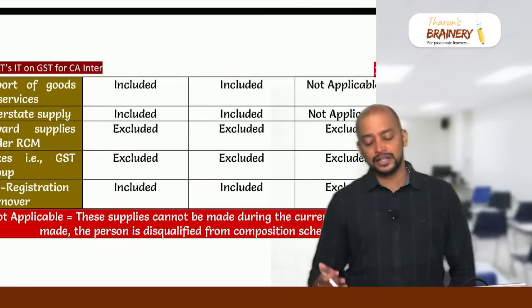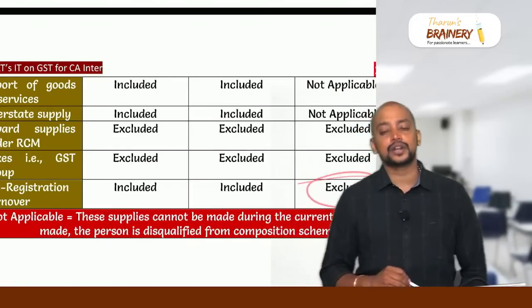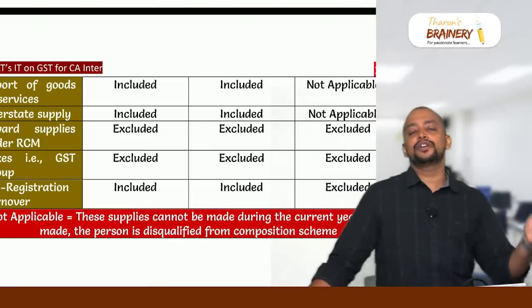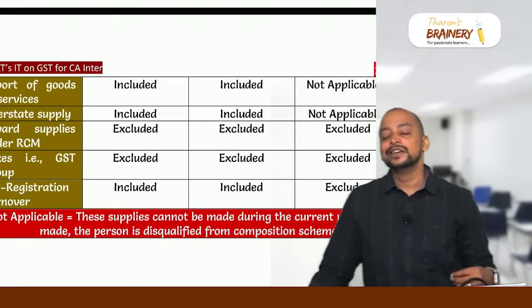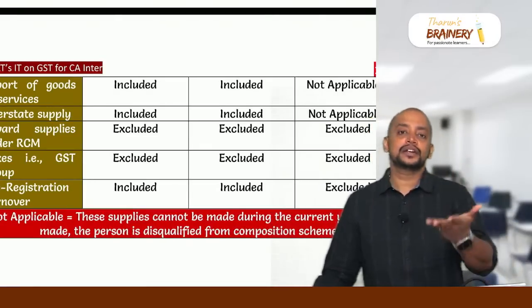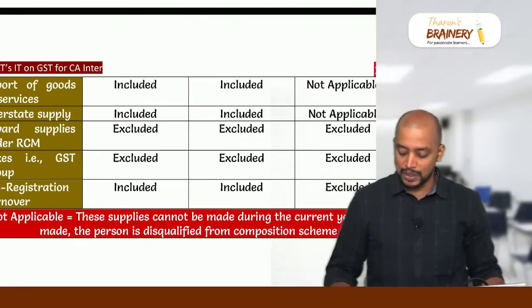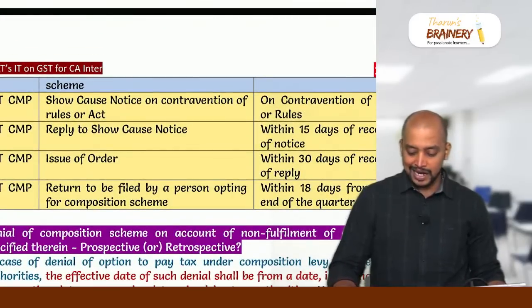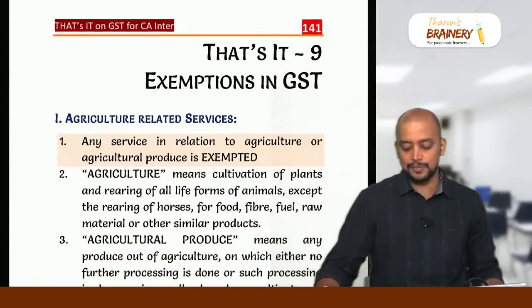But you can have other, and in this the pre-registration turnover will be excluded, because pre-registration turnover will not be counted for the purpose of payment of GST. So that's why that should be excluded. On the remaining turnover, composition scheme tax will be payable. So that is about the turnover points here. And then next, these are the important areas.